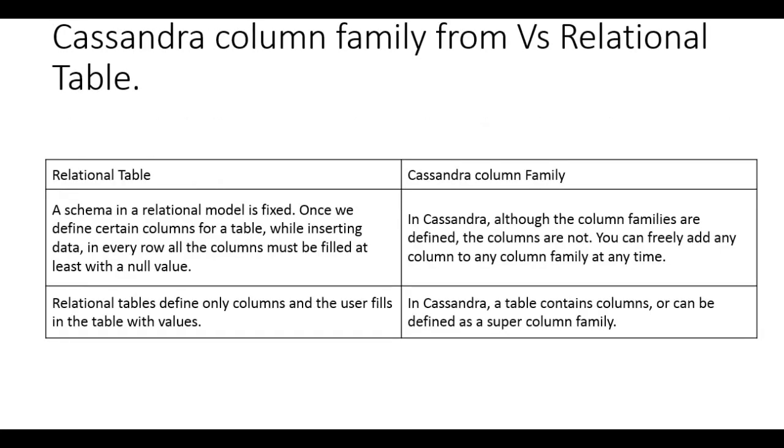Look, this is the difference of the Cassandra column family from the relational table. In the relational table, the very first difference over here is the schema, because the schema in the relational model is always fixed. Once we define certain columns for a row, while inserting the data, those columns must have values. In every row, all the columns must be filled, at least with a null value.